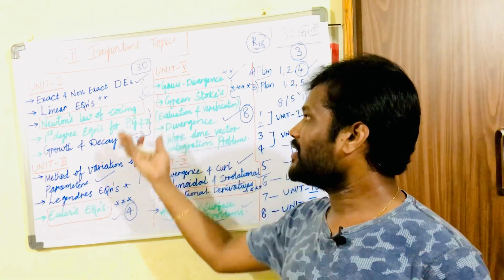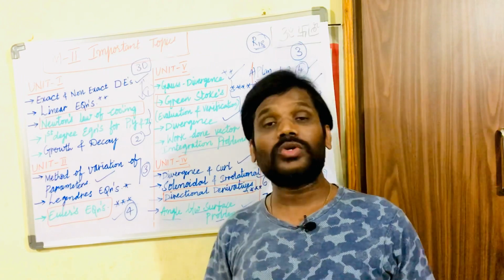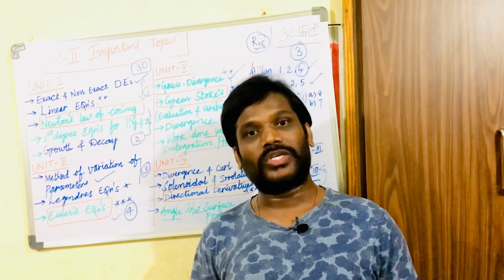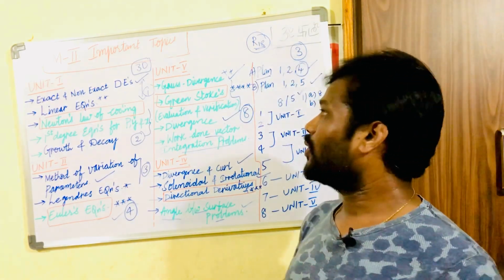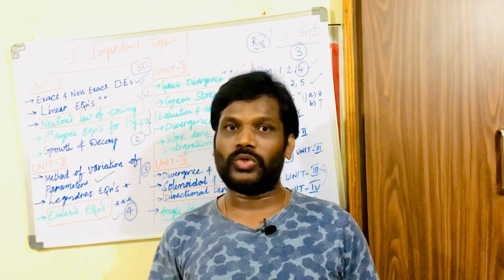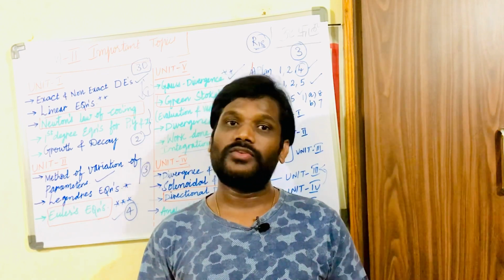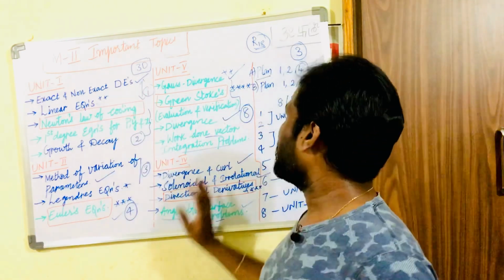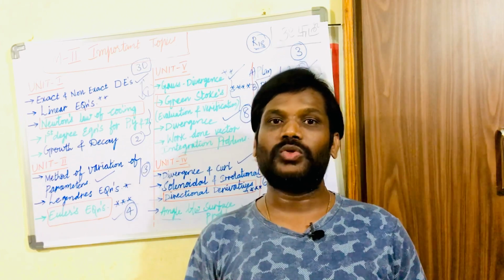Whichever I have highlighted in the box and in the red color, make sure those are the important questions which are asked repeatedly in previous year question papers, and do work out all these concepts so that you clear this COVID pattern, and make sure to clear the paper for sure. If you are carrying this paper as a supply from 4-5 years, and a few students have kept it for 2 to 3 years also, the question paper pattern is very easy and simple, dear students. Hope you will do that and make sure to practice all this.